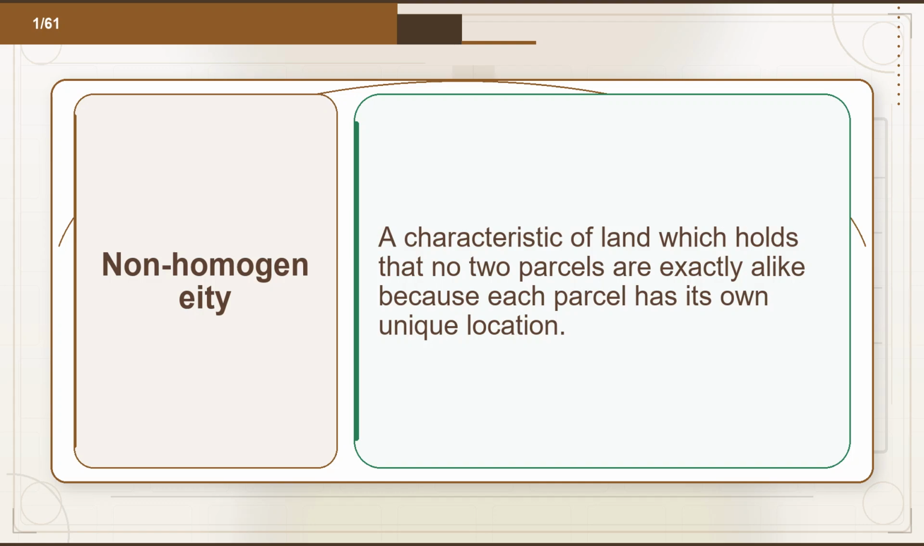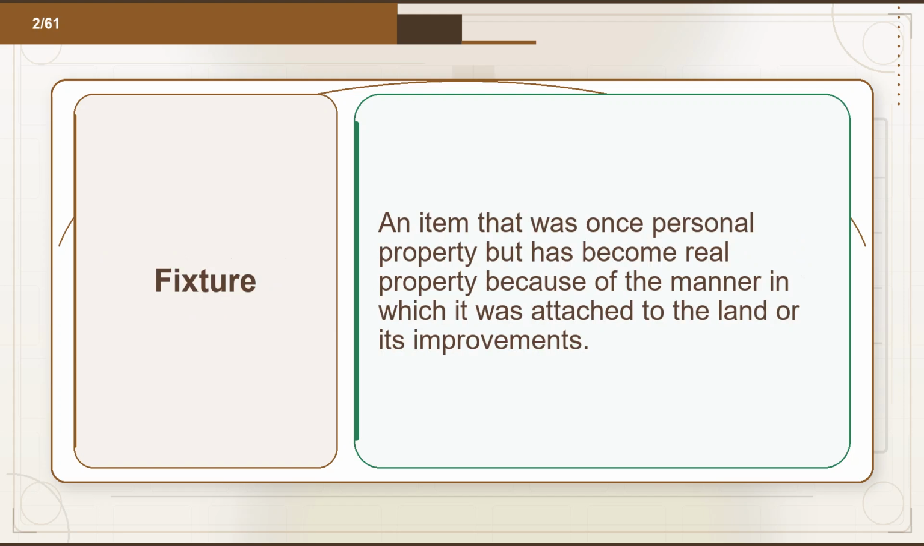Flashcard 1. Term: non-homogeneity. Definition: a characteristic of land which holds that no two parcels are exactly alike because each parcel has its own unique location. Flashcard 2. Term: fixture. Definition: an item that was once personal property but has become real property because of the manner in which it was attached to the land or its improvements.